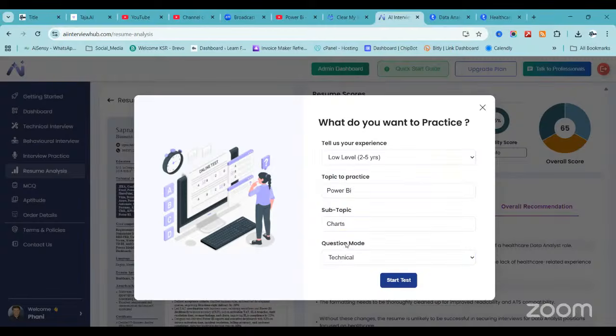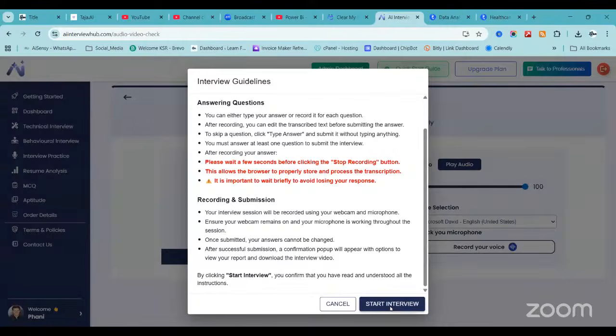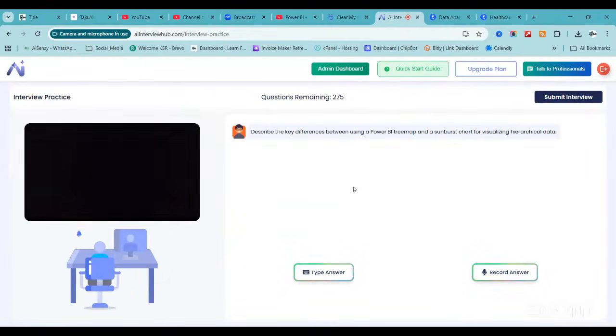Now the system will ask only very basic chart questions. I'm not turning on the camera now, but in real time you can turn on your camera and record yourself. Describe the key differences between using a Power BI tree map and a sunburst chart for visualizing hierarchical data.